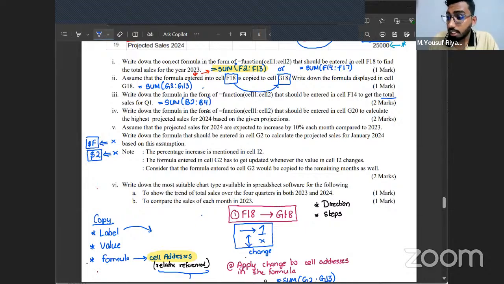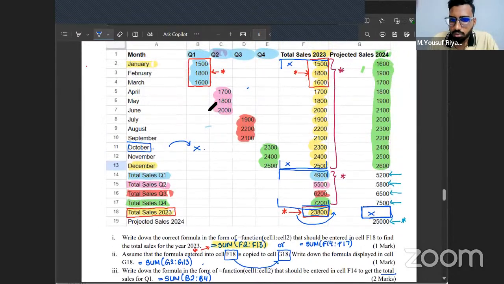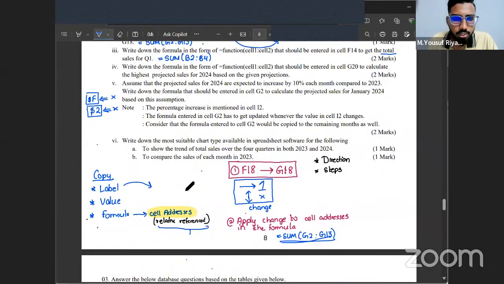If you all got this correct, mark 2 marks. If you have any questions, drop them in the chat. Write down the formula. Can we mention any 4 of the Q? After the class, watch this recording. I would have mentioned what is the meaning of Q1, what is the meaning of Q2, Q3, and Q4. Then you will not ask that question.